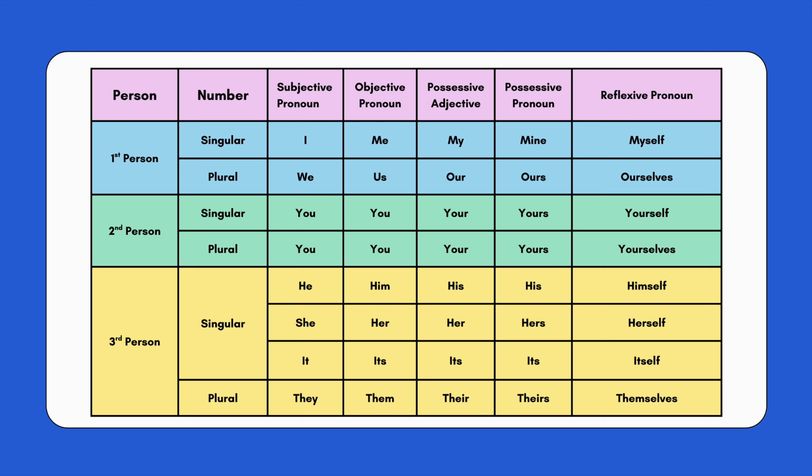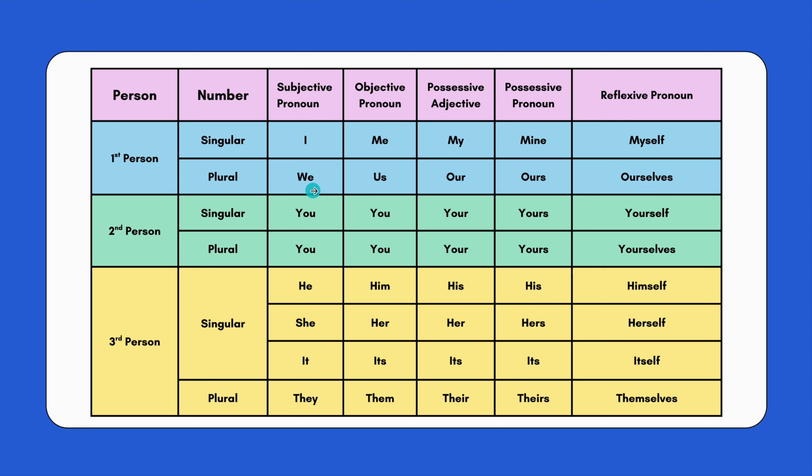Let's see personal pronoun with the persons, first person, second person and third person, in singular and plural. If you see first person, in singular we say I, and if it is plural then we say we. For objective, I is converted to me.